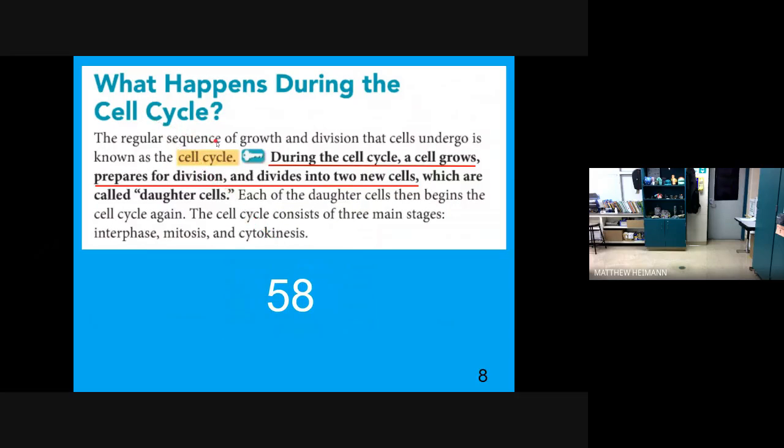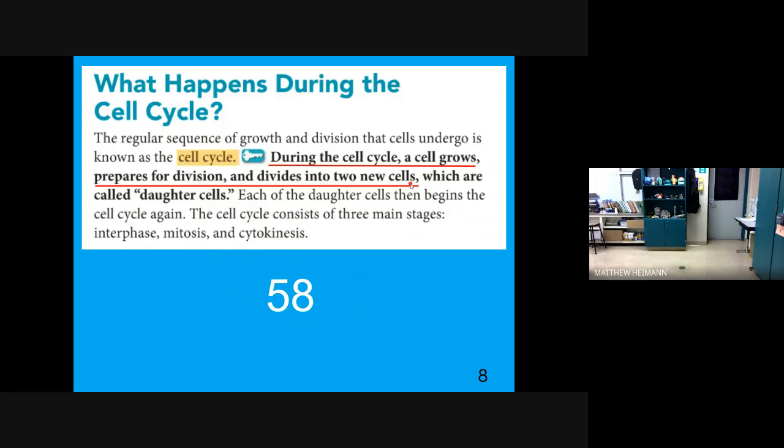All right, what happens during the cell cycle? The regular sequence of growth and division that cells undergo is known as the cell cycle. And that's what this whole entire lesson is called, 5.3 day 1, cell cycle. So during the cell cycle, a cell grows, prepares for division, and divides into two new cells, which are called daughter cells. Each of the daughter cells then begins the cell cycle again. The cell cycle consists of three main stages: interphase, mitosis, and cytokinesis.